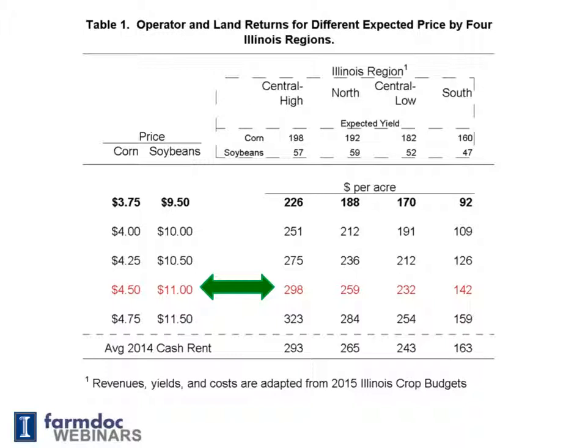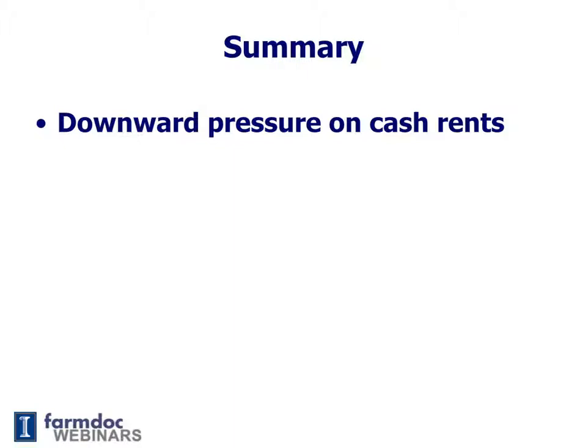It's likely that in 2016 we will be seeing downward pressure on cash rents because price expectations will likely be in the low $4 range and maybe the high $3 range. So overall, we are looking at downward pressure being put on cash rents in 2016, and that will be particularly so if we do not see declines in non-land cost.